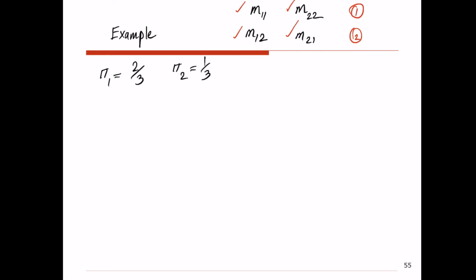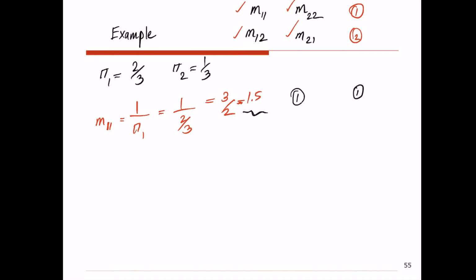So let's see what M11 is. Remember, that's 1 over pi 1. So that's 1 over 2 over 3, and that's going to be 3 over 2 or 1.5. That means if I'm at state 1 right now, on average, I have to take 1.5 transitions before I end up at state 1 again. And the reason that you see 1.5 for the number of transitions is that it's an average.